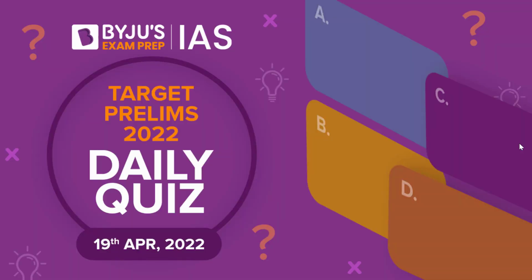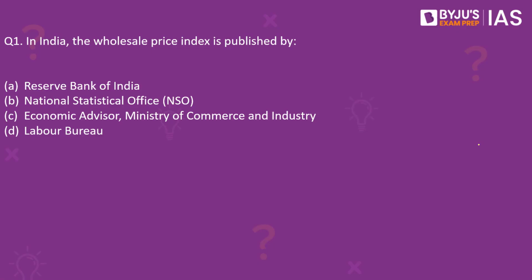Let's begin today's daily quiz with question number 1 on your screen. In India, the Wholesale Price Index, also called the WPI, is published by number 1, the Reserve Bank of India, second, the National Statistical Office, third, the Economic Advisor of Ministry of Commerce and Industry, and fourth, the Labour Bureau. The correct answer, as many of you would know, is C.